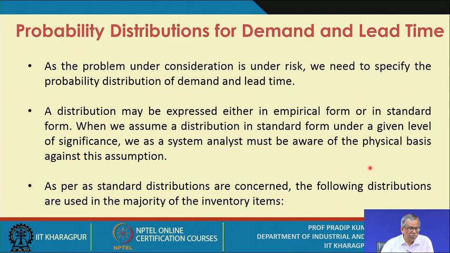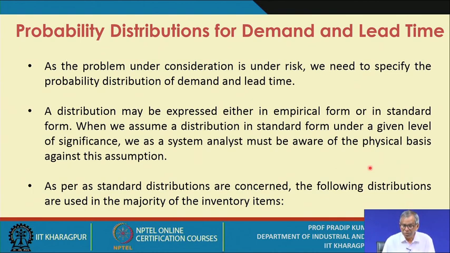Now, as the problem is under risk, that means in a given time period the exact demand is not known, but what is known is the probability distribution. Similarly, in a given situation, the exact value of the lead time is not known.